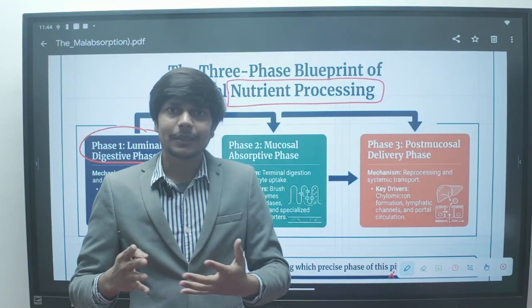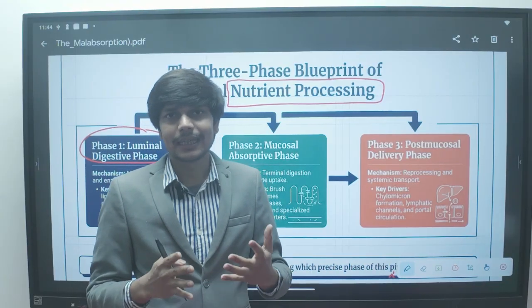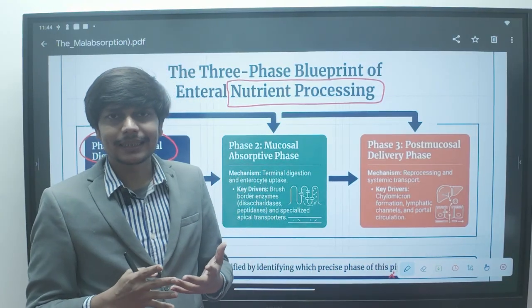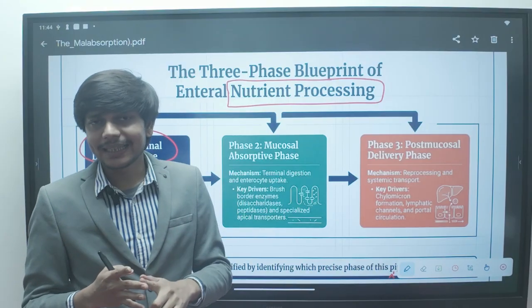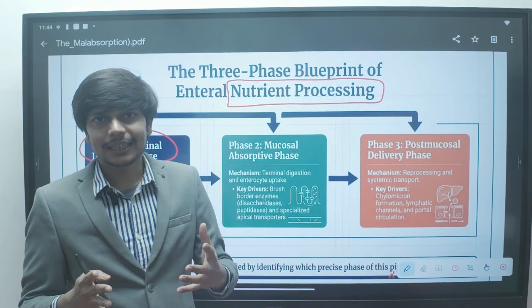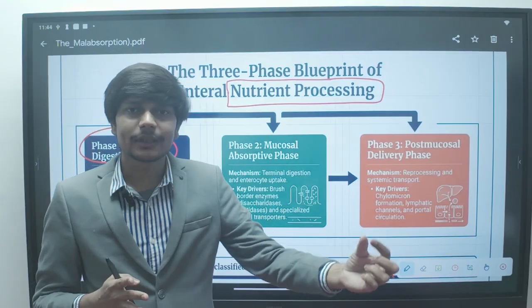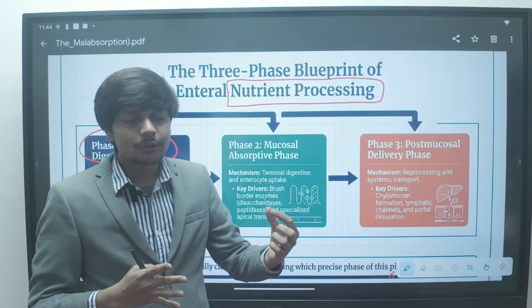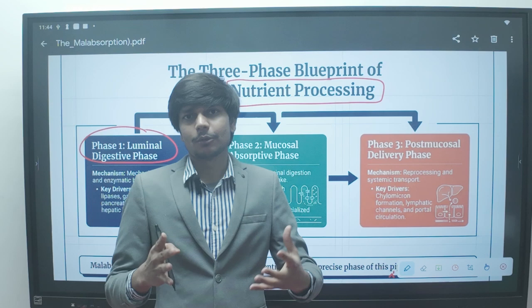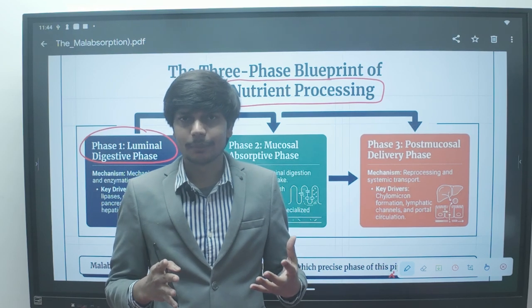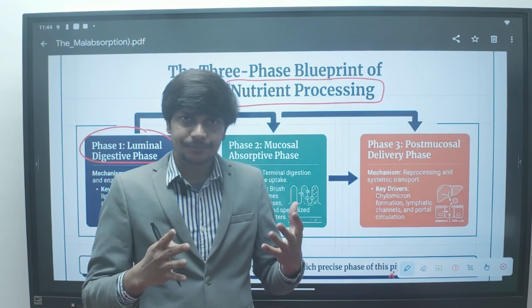But if the patient is having pancreatic insufficiency, either because of chronic pancreatitis, pancreatic cancer, or cystic fibrosis, the secretions are not able to come into the duodenum, so the patient will have steatorrhea. The fat digestion will not occur, protein digestion will not occur.